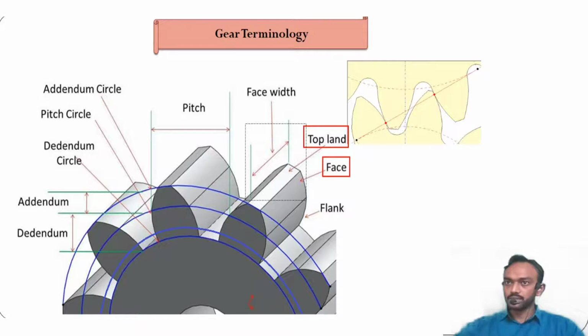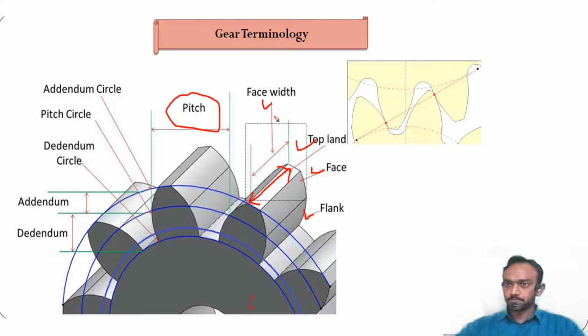The flank means the surface below the pitch circle, all the way up to this surface. So top land, face, and flank. Face width means the width of the gear. This width of the gear is known as the face width.